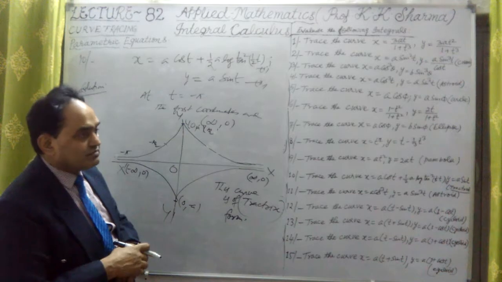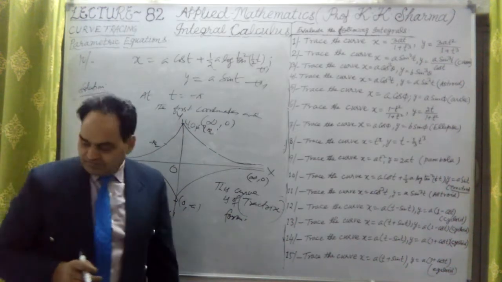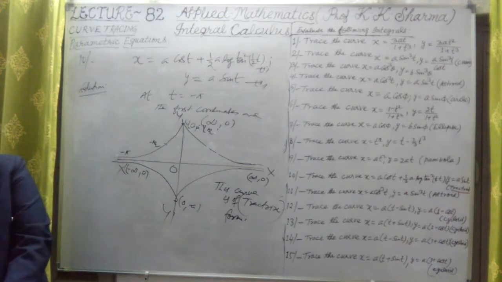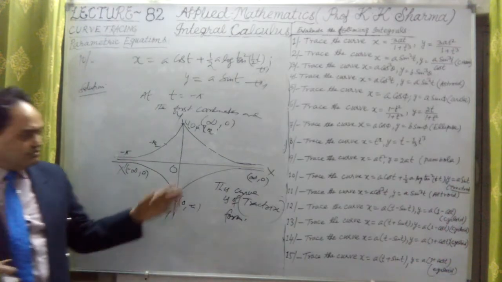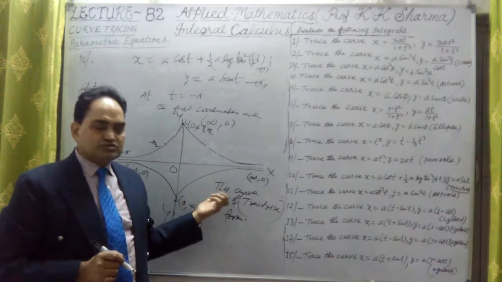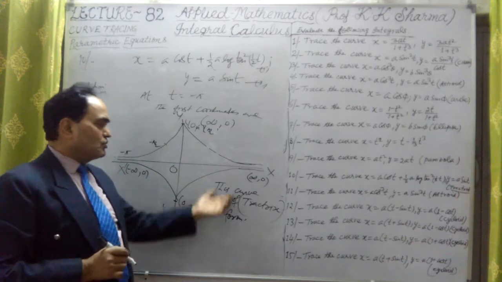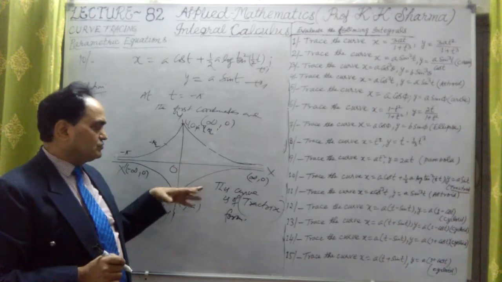Question number 10 we have done. Okay, so now question number 11 let me take. But before that, all these points we have described, so we have to just find out dy by dx in this case, then put the parameter values and then find x and y and dy dx, and then plot those points, with respect to all the points.